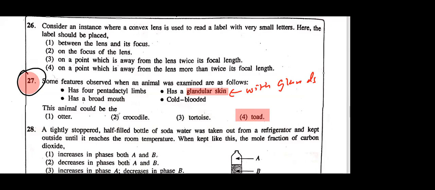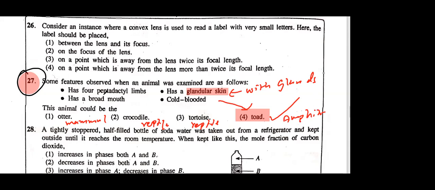Cold-blooded, others also cold-blooded, but otter is mammal. Read this one, right? Crocodile, reptile, and this also reptile. So reptiles have no glandular skin. Please write everyone. Reptiles, no glandular skin. Glandular skin means the skin with glands. Mammals have glands, but mammals are not cold-blooded. Why can't we take mammals? Glandular skin is valid for otter, but the problem is it is not cold-blooded. Cold-blooded and glandular skin are both valid for the toad. Therefore, the answer will be toad. Sorry, that comes under Amphibia.